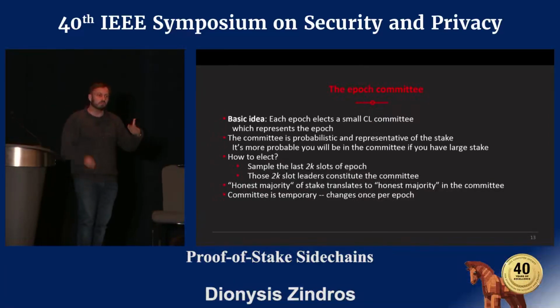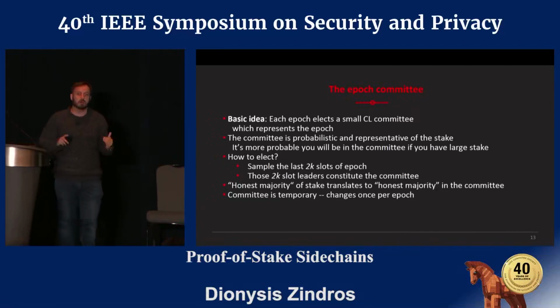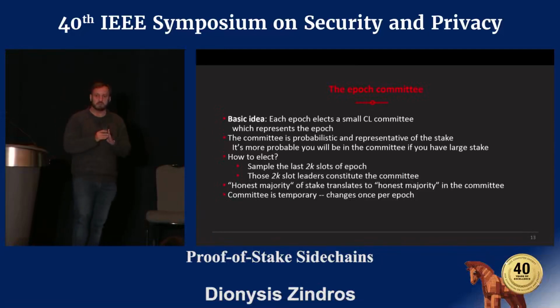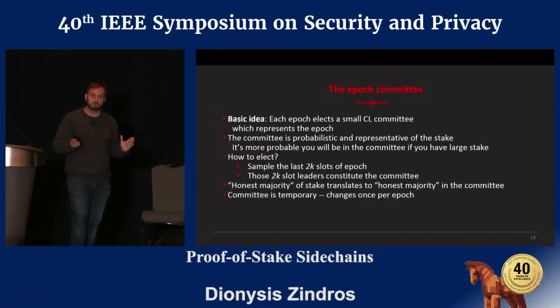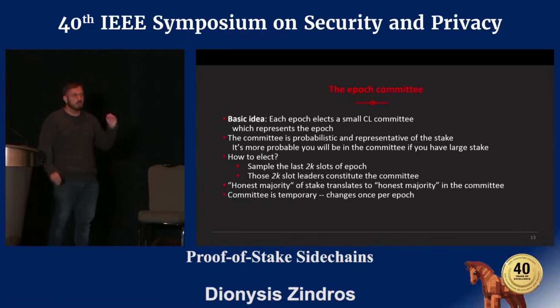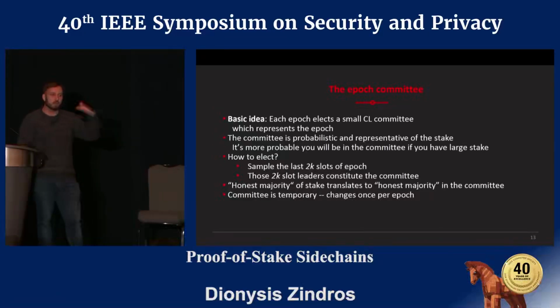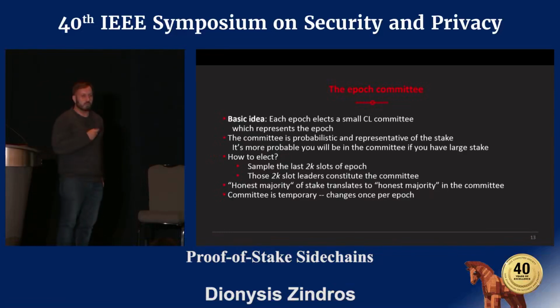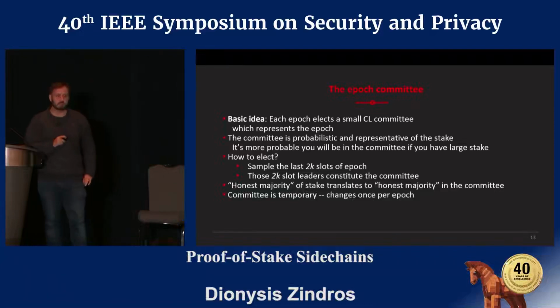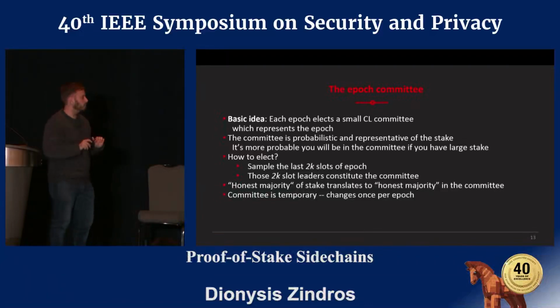We want this to be representative of the underlying stake. So based on the idea that the majority of stake is honest in the epoch, which is an assumption that the Ouroboros paper makes, we wanted to preserve this honest majority in the committee that is elected here. So this means that we will not introduce any additional security assumptions compared to what the Ouroboros protocol has with one blockchain.